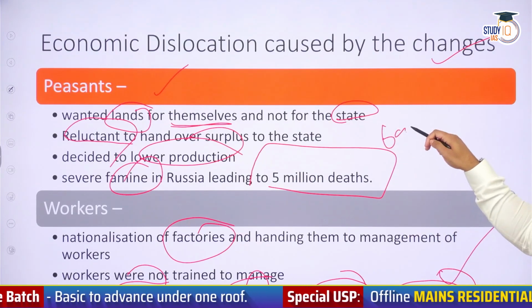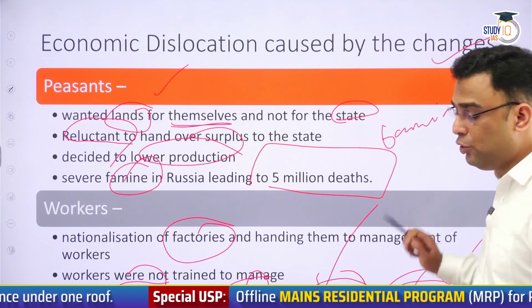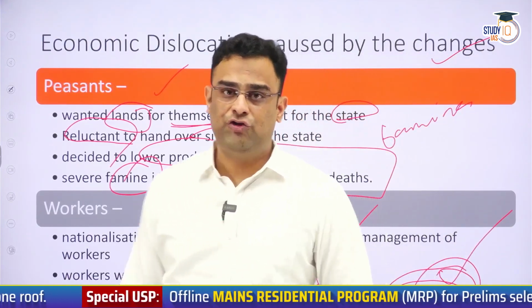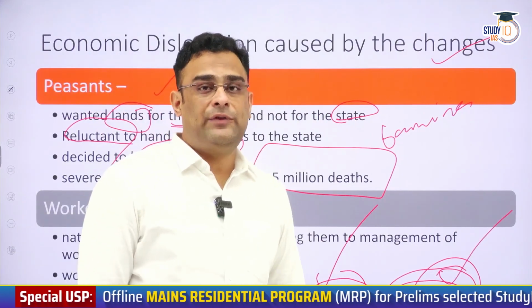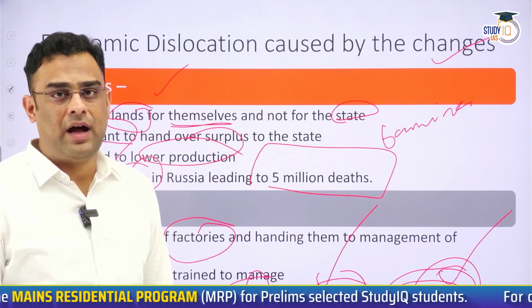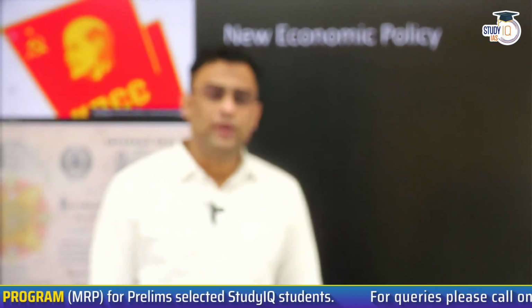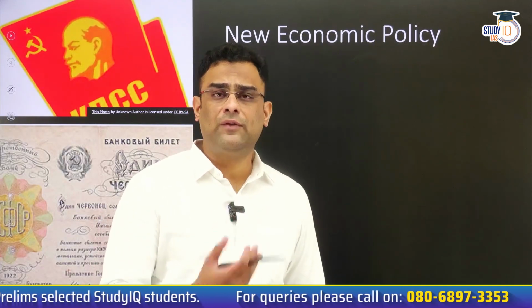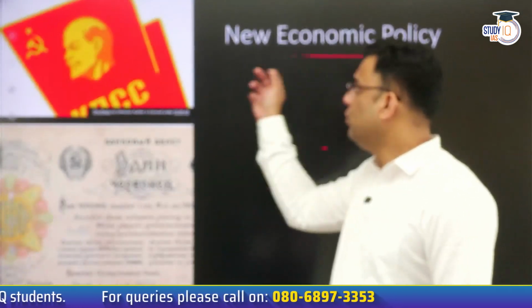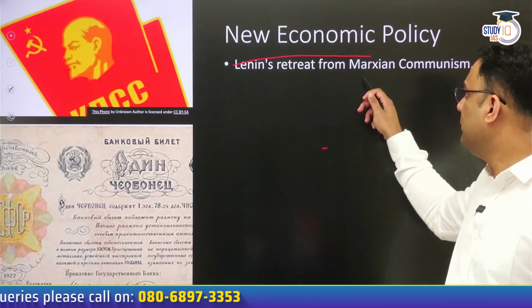So there is a famine, plus there is very high price rise because of low industrial output in Russia. These were the outcomes when Lenin implemented the model of Karl Marx in Russia. The ideas of Karl Marx were very attractive on paper, but practically when they were being implemented, it led to a lot of dislocation. In this context, Lenin brought about the New Economic Policy, which was his retreat basically from Marxian communism.